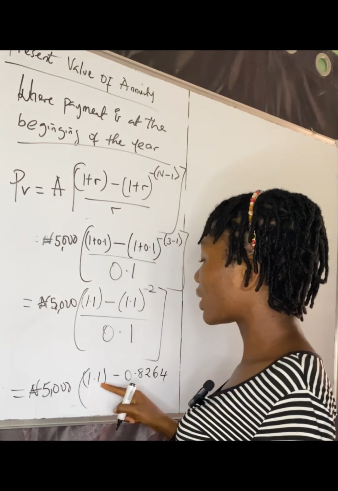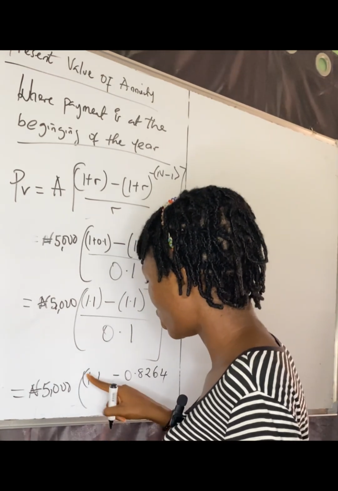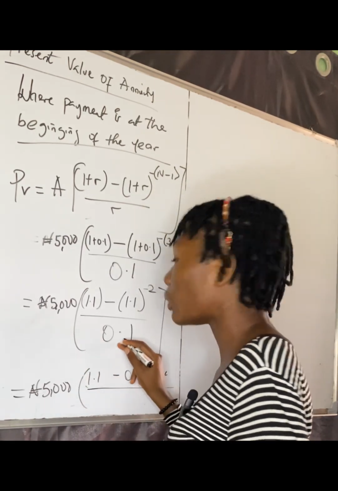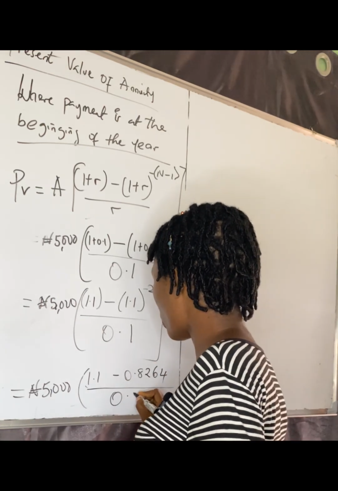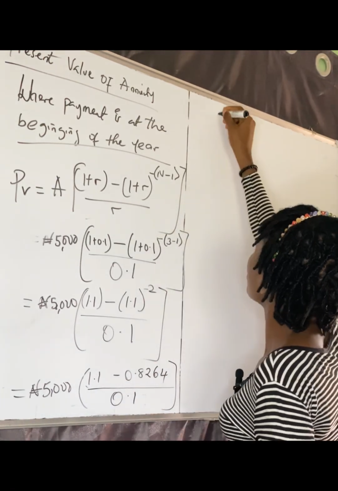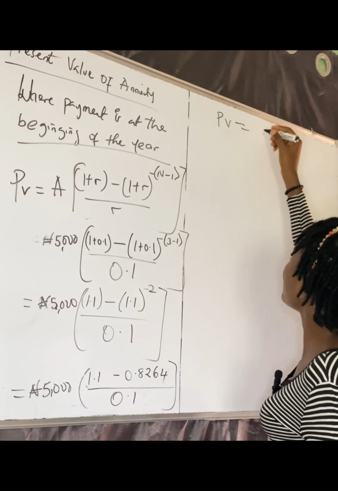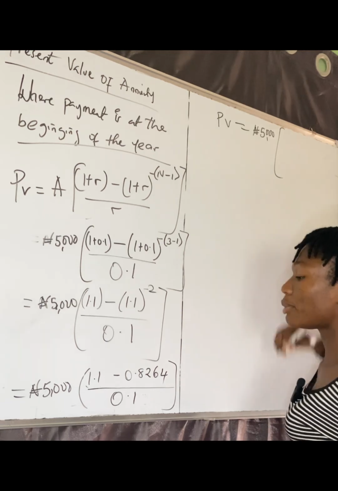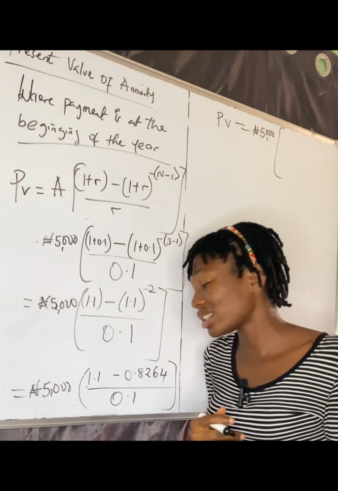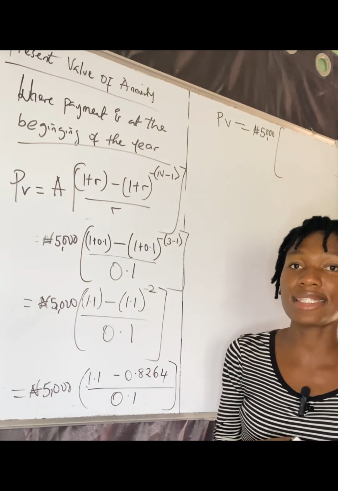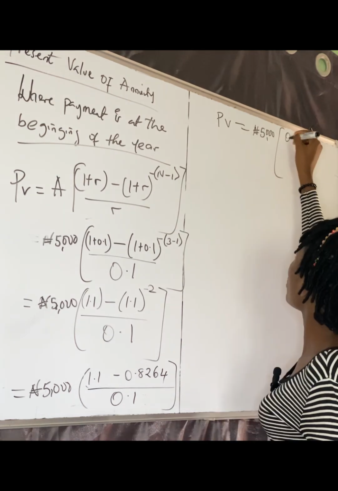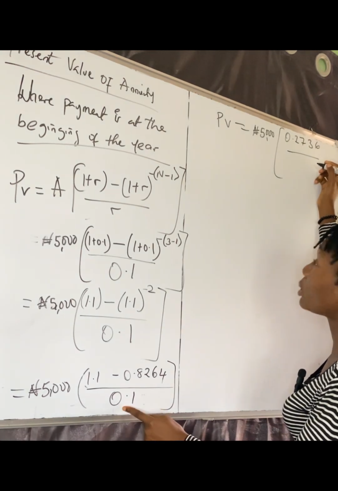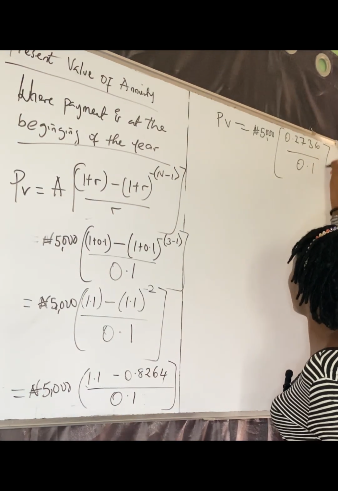0.8264, all right? So now we can subtract, all right? Let me remove this bracket, right? So this is 1.1 minus 0.8264, and then we'll divide by r, which is 0.1. So our present value, we are having 5,000 naira for the annuity. For our bracket, we're having 1.1 minus 0.8264, all right, to give us 0.2736. We are still dividing by the denominator, right, which is 0.1, all right? That's our interest rate.